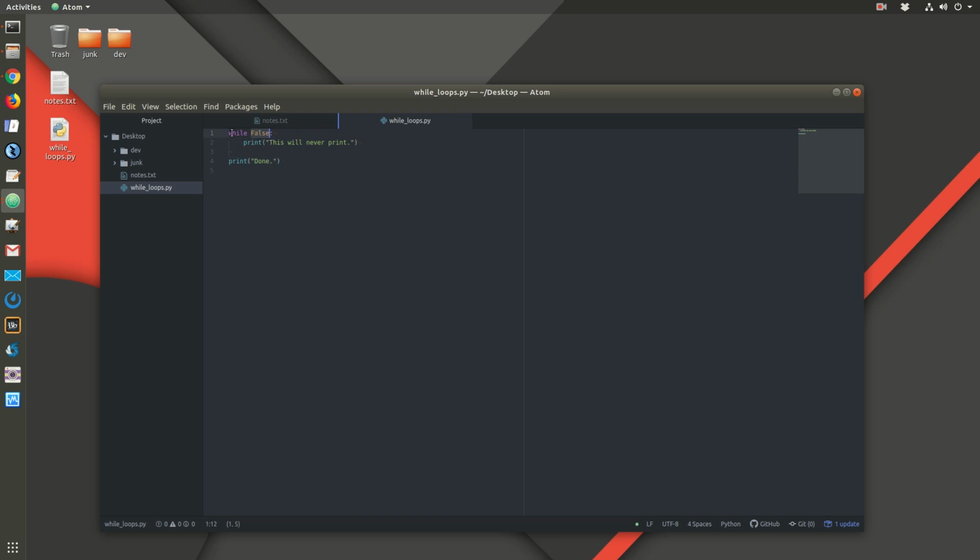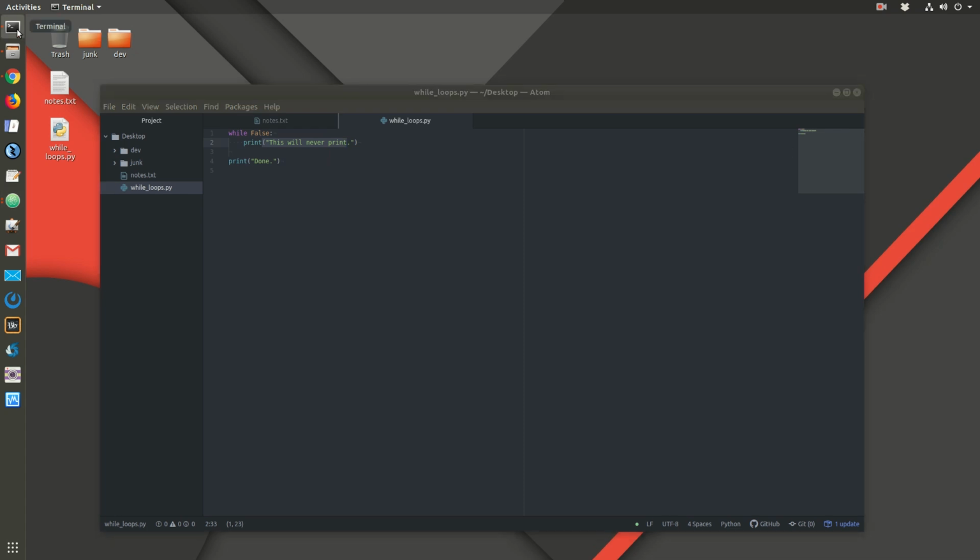Okay. So Python will look at this line and it says, okay, we have a loop. Does this Boolean expression evaluate to true? If so, we'll execute this line. But it does not evaluate to true, it evaluates to false, so it says, okay, we're done with the loop, and then it breaks out. So the only thing we're going to see in this program is print done. We're just going to see that printed out to the terminal. We will never see this one print.